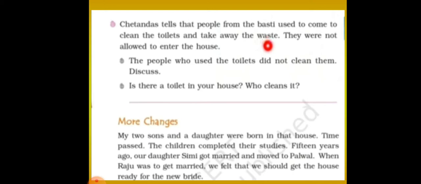Okay. So next, Chetan Das tells that people from Basti used to come to clean the toilets and take away the waste. They were not allowed to enter the house. Earlier it was like this. There was some untouchability, right? The people who used the toilet did not clean them. There were separate people who came to clean the toilet.